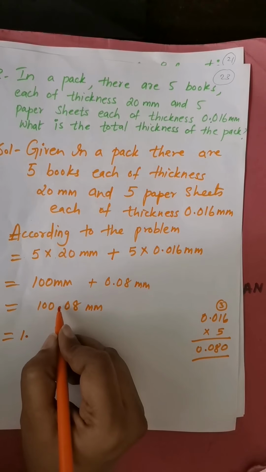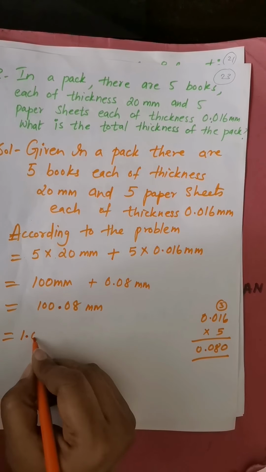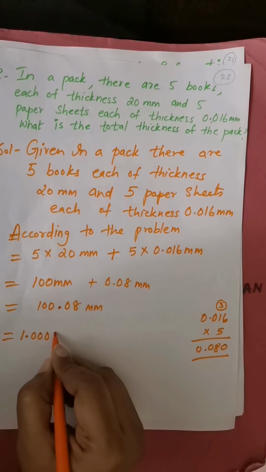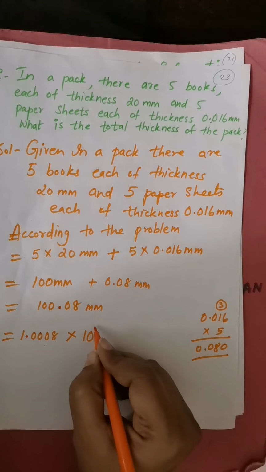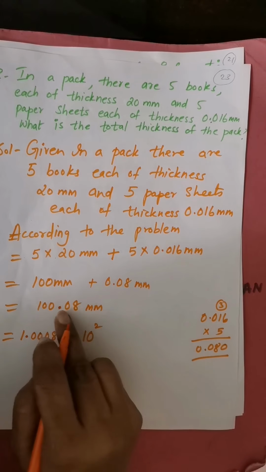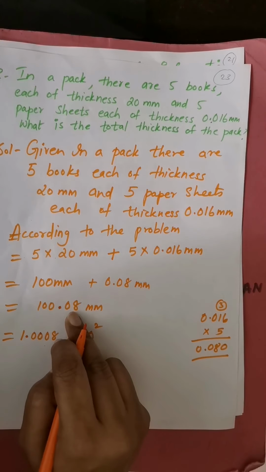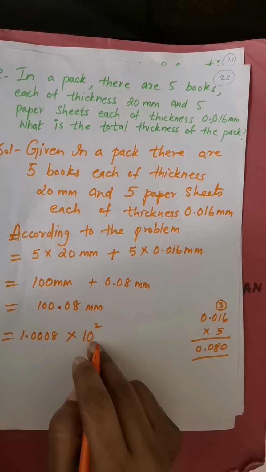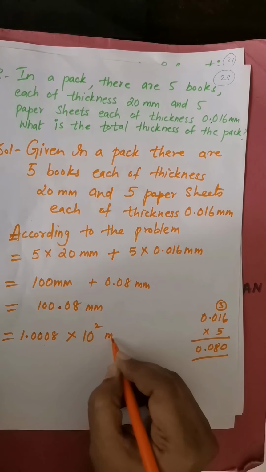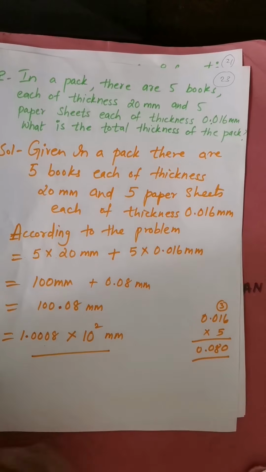So we have shifted 2 numbers, so it will be 10 to the power of 2 millimeter. This is the standard form.